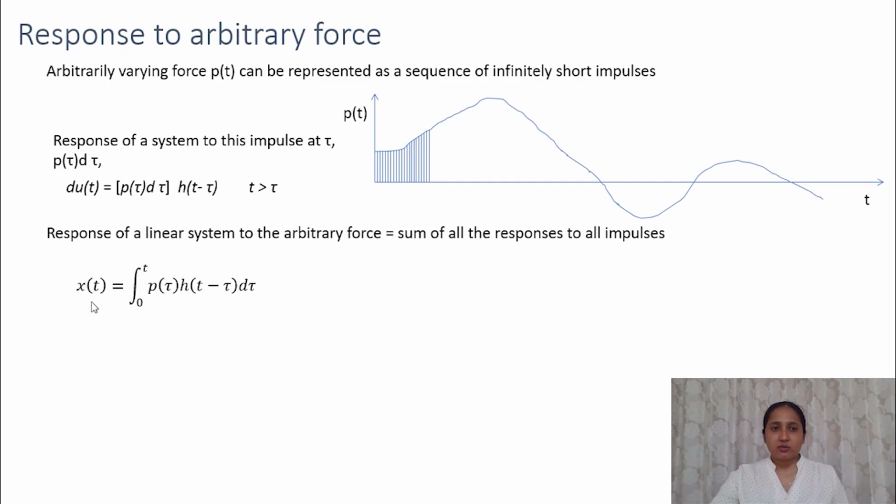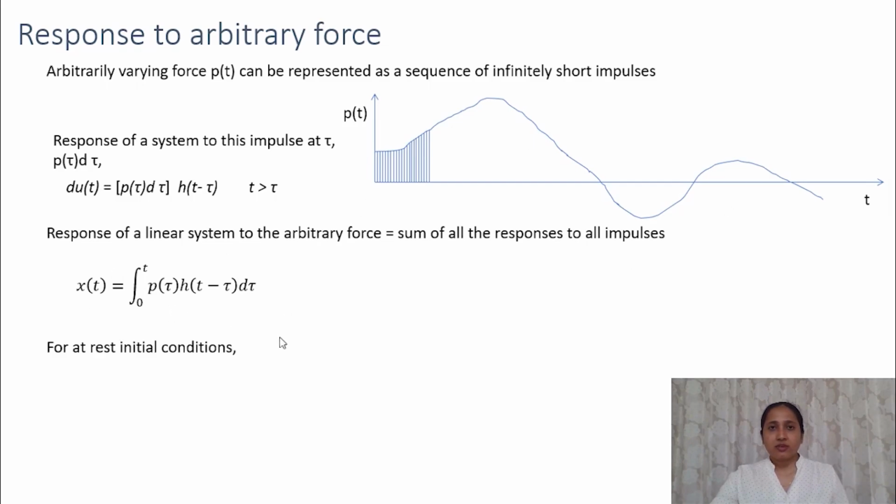So the response x t will be equal to integral 0 to t p tau h t minus tau d tau. So this p tau and d tau will give the value of the impulse, and h is the unit impulse response. So we will get the response due to this force.